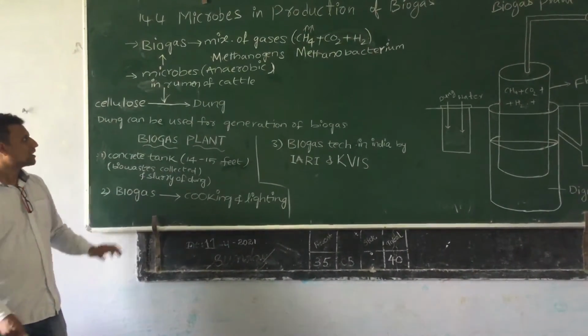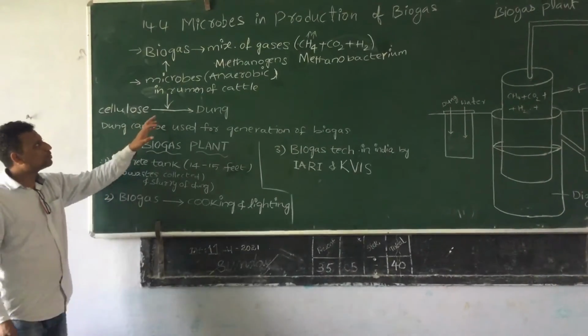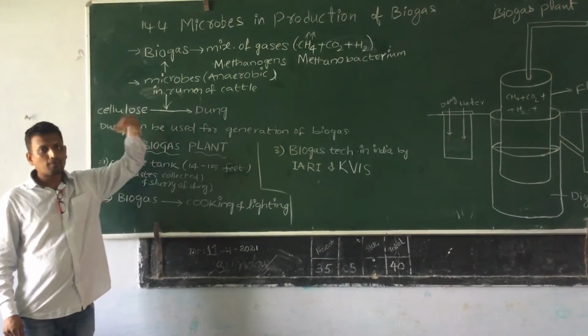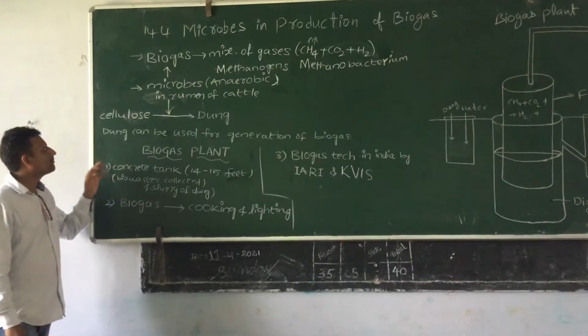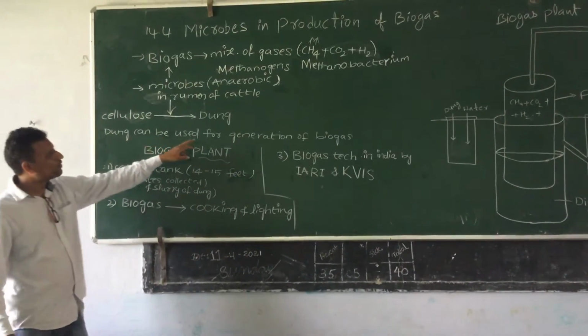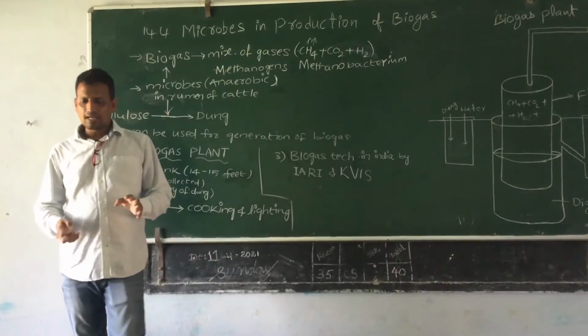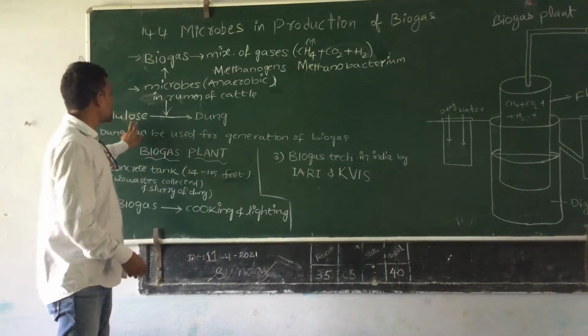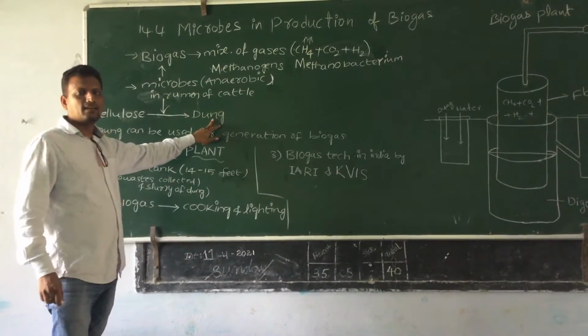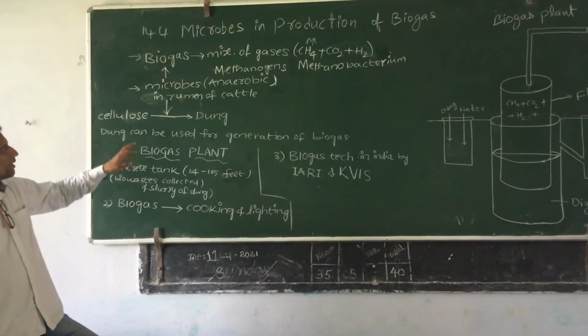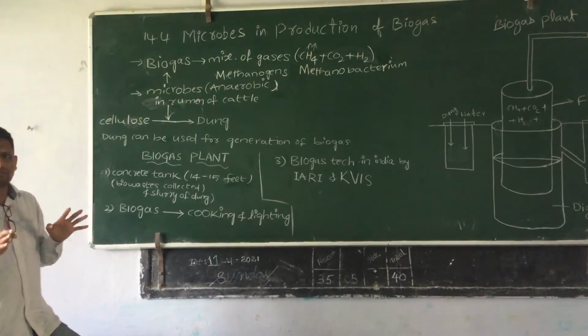So how can we use those methanogens for producing biogas? The dung can be used for the generation of biogas. How? Because during the digestion, the cellulose in the rumen of the cattle is not digested 100%.